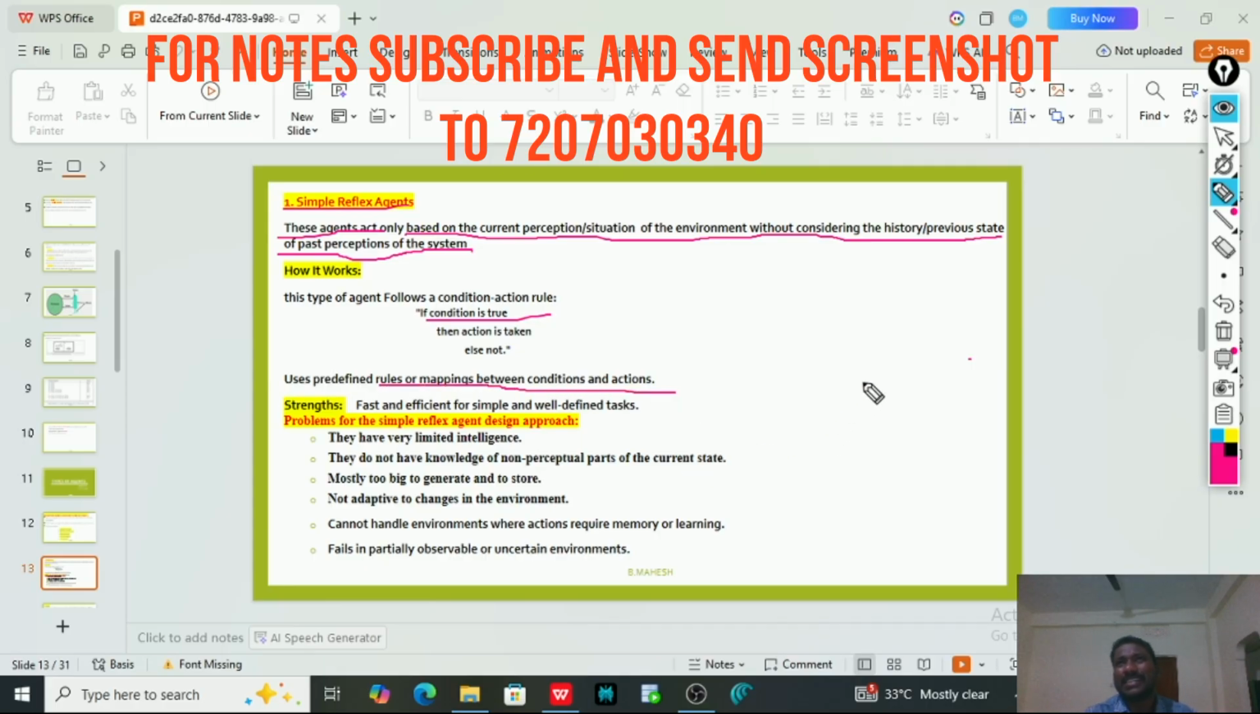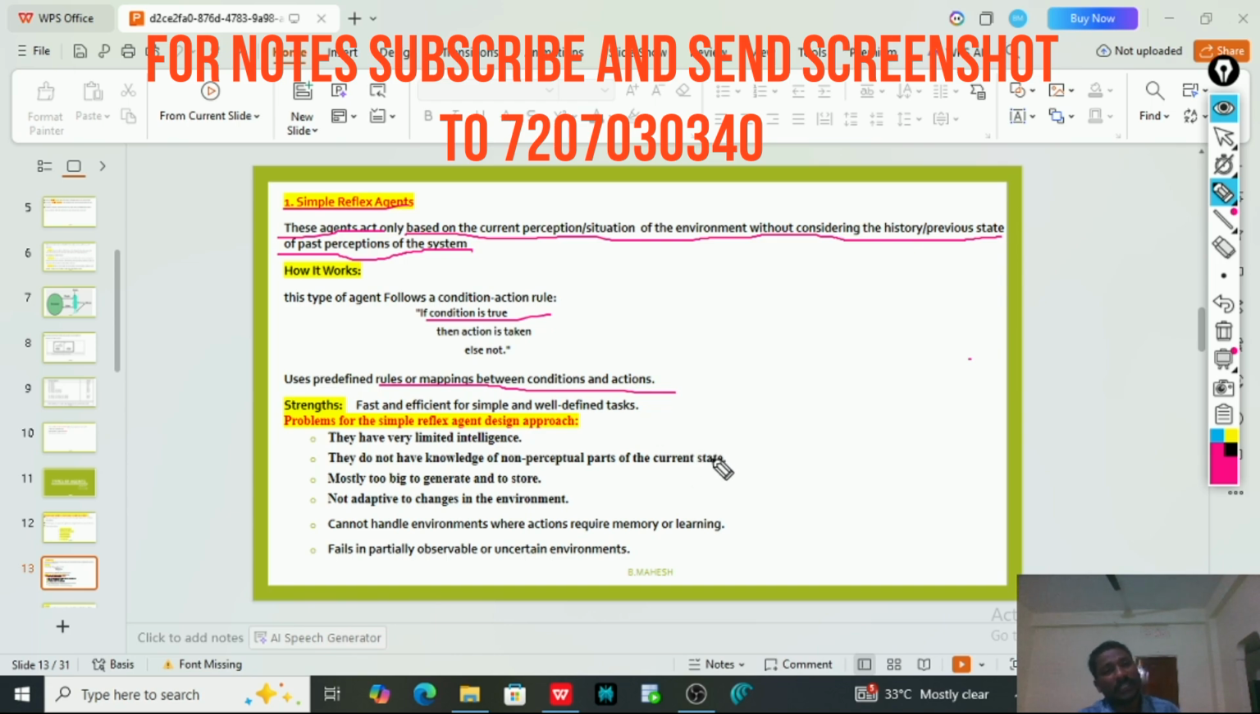In a simple reflex agent, before performing actions, we give all the conditions and, for each condition, what action it has to do. Everything we give to that agent. The strength of this agent is that it is very fast, efficient, and simple to build and understand. But it works only for simple and well-defined tasks. If it is not a well-defined task, we can't use a simple reflex agent.